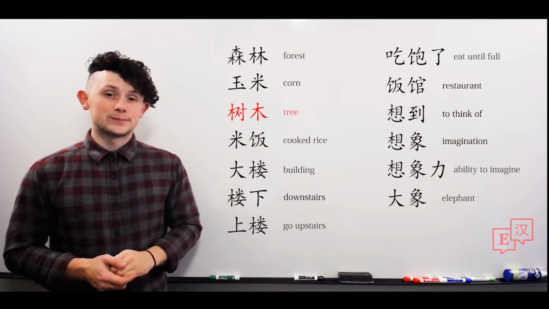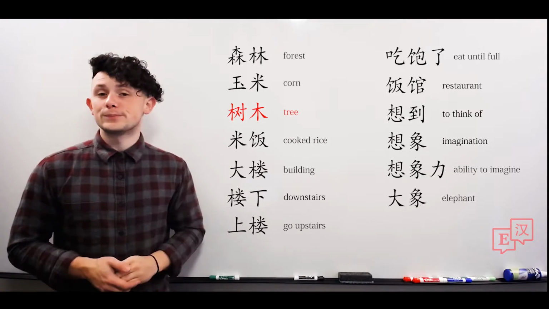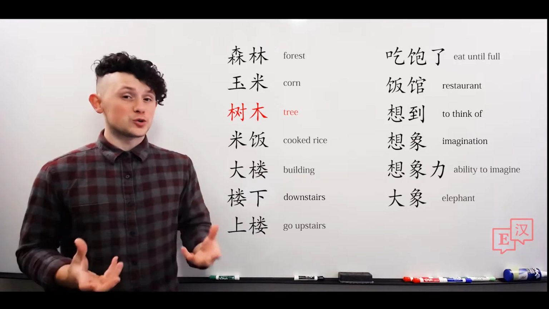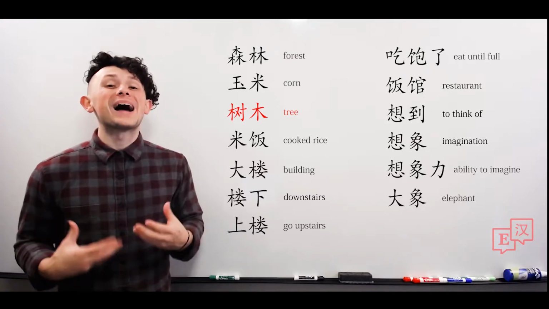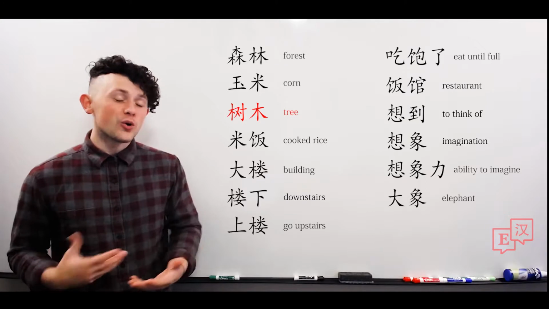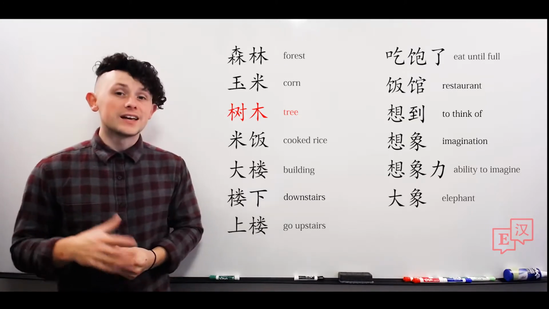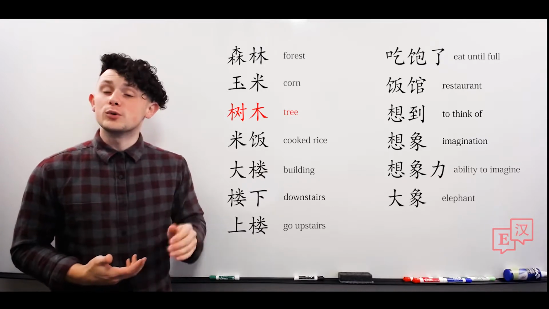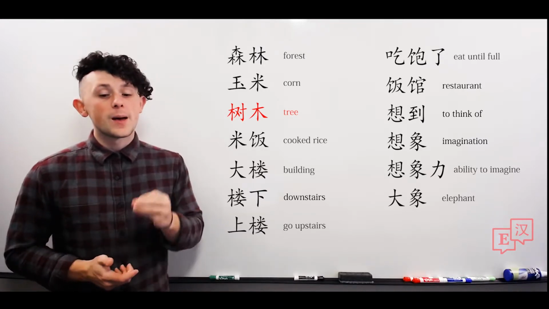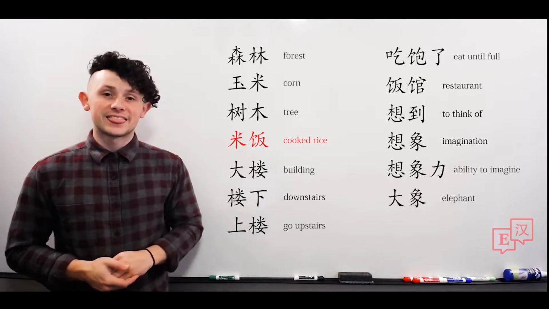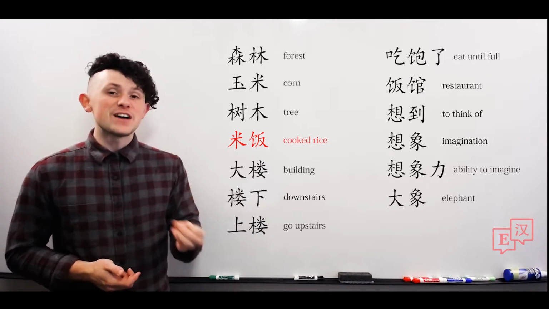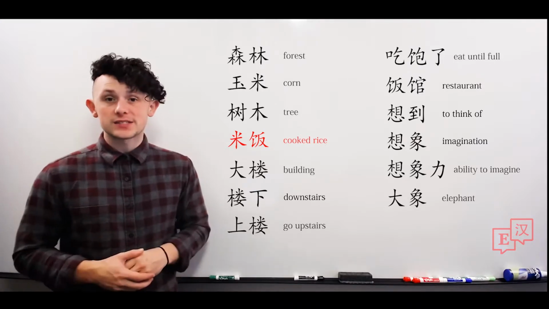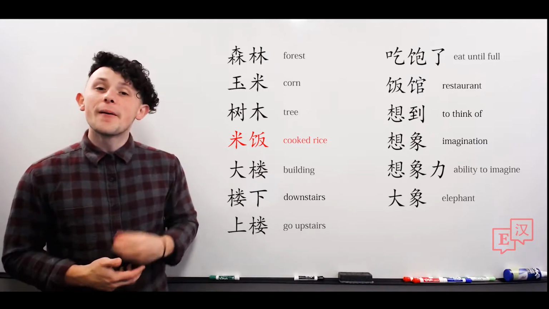树木. Tree, wood, or tree is the word tree. Now, 树 can be used by itself to mean tree. However, as we know, we like 2-character words. And 树木 provides us that benefit. 树木, tree. 米饭. 米饭. Rice, food, is simply cooked rice, or a meal made of rice. 米饭.